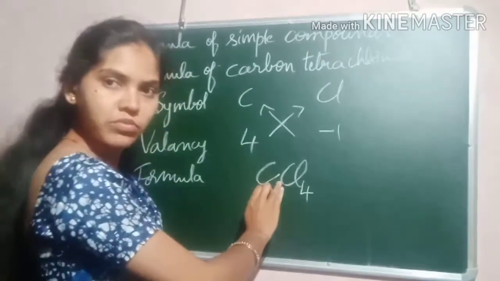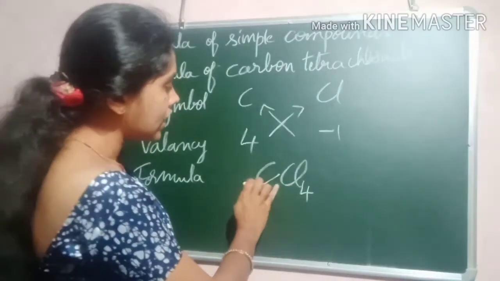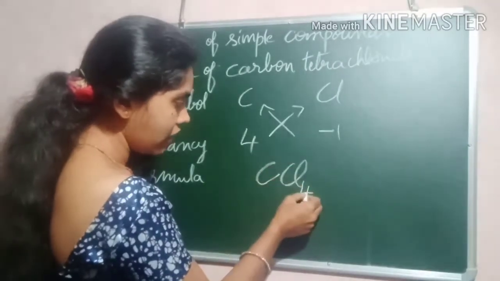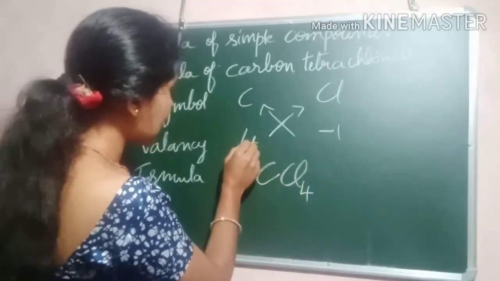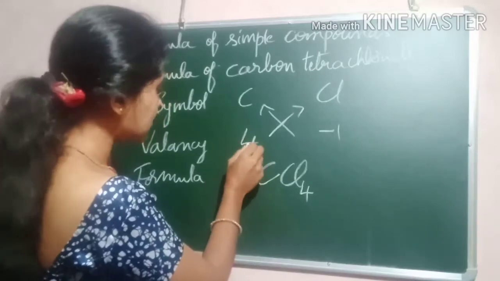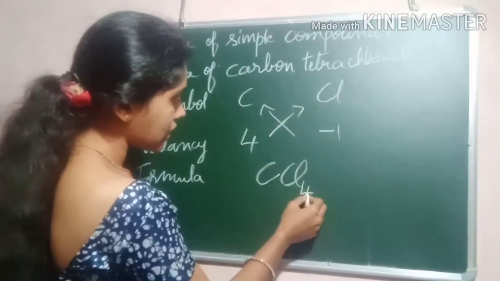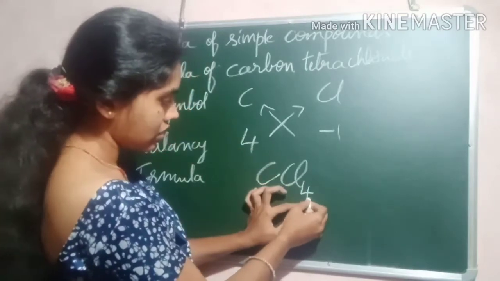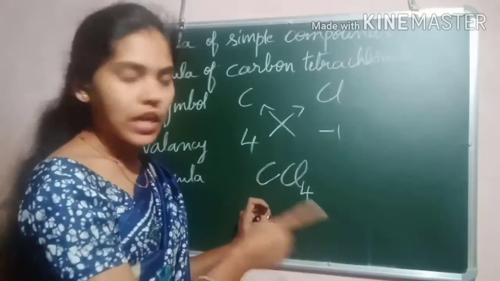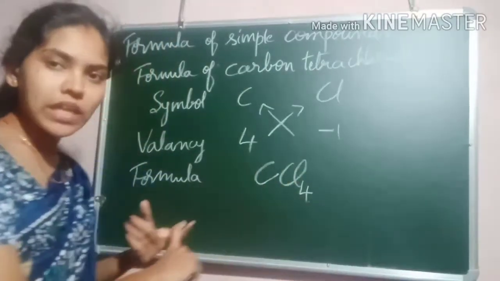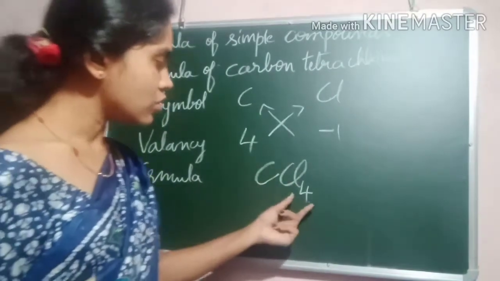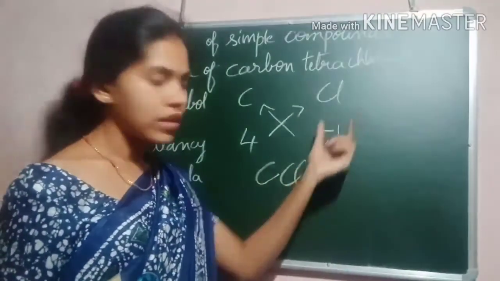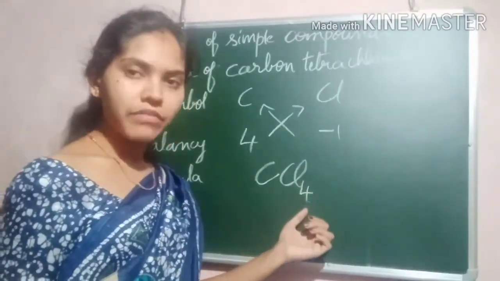Whenever it is +1 or -1, don't write. When it is more than 1, you have to mention it, CCl4. We are giving the valency of carbon to chlorine, so you have to mention the valency of carbon here. Okay, it gets exchanged. It was equally distributed. The valency of this is shared by the chlorine atoms. That is why CCl4. Got it?